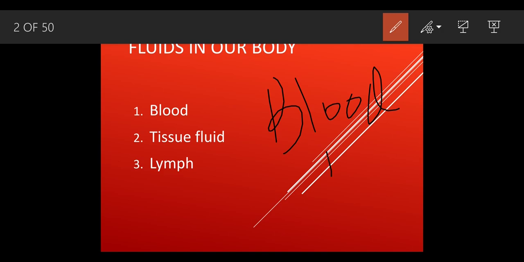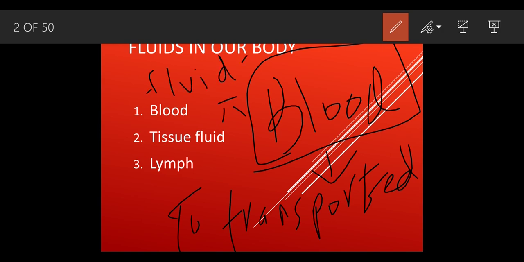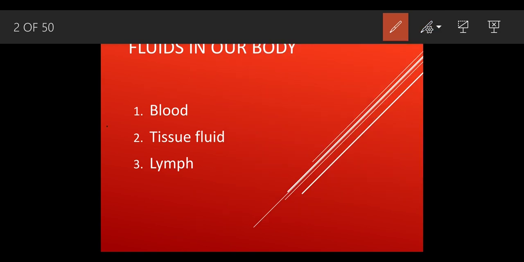The function of this blood is to get transported to each and every part of the body. But as this is a fluid, who is going to help these fluids? The helping of the fluid will be done by the RBCs. As of now, we are just going to look at the different types of fluids.